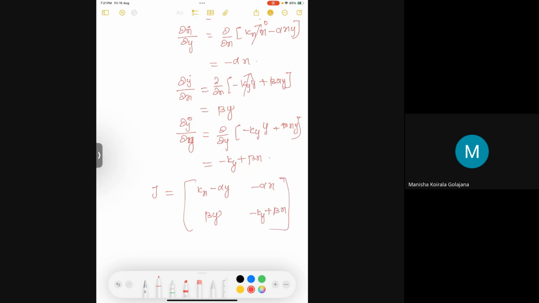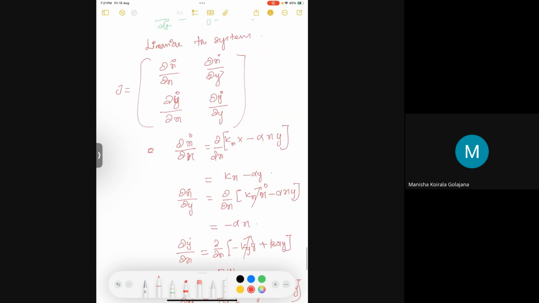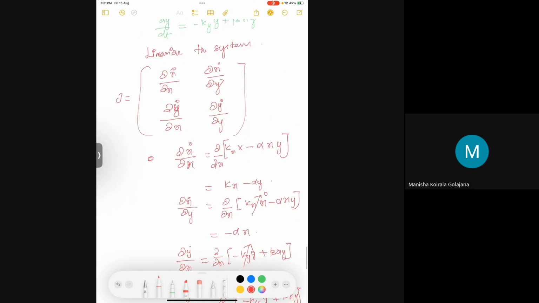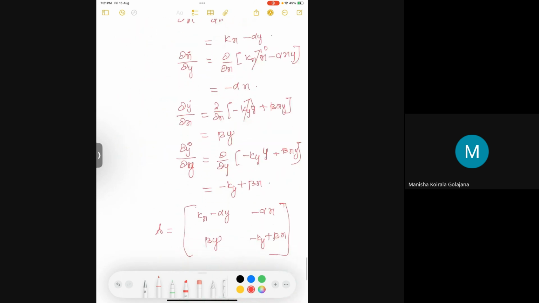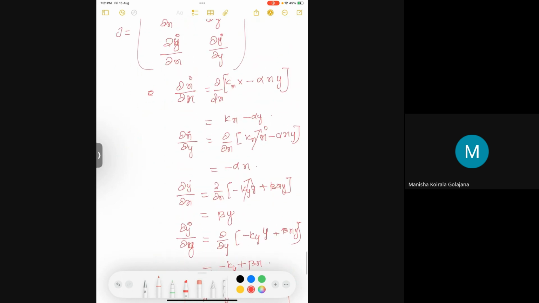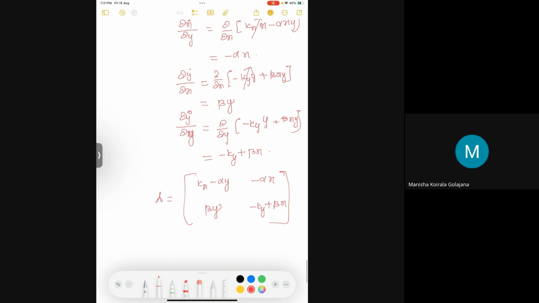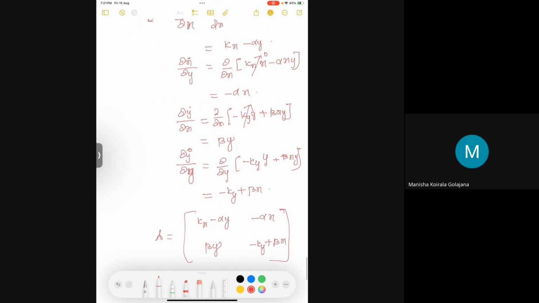So this is my linearized Jacobian matrix, also called the system matrix, because I'm considering input to be 0. There is no input in the system, but even if it is there. Now I'm going to linearize this system, just checking if everything is correct. Minus is coming here, here also it is there. Right, okay, good. Now minus alpha, plus beta.